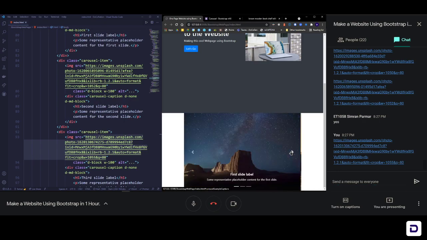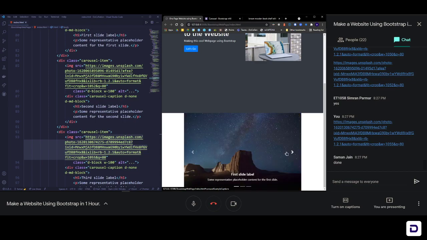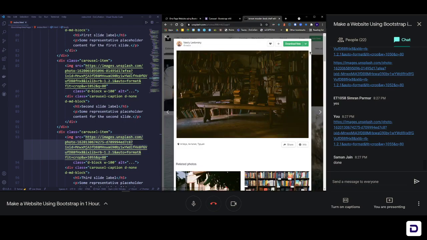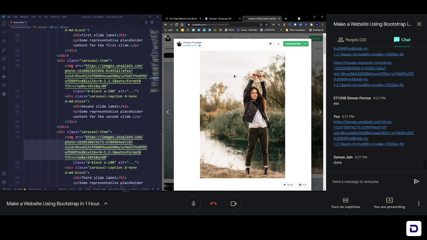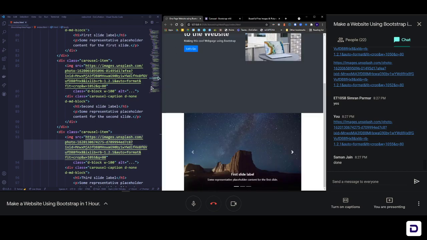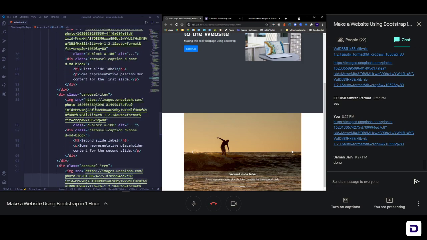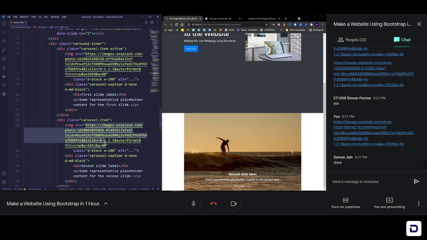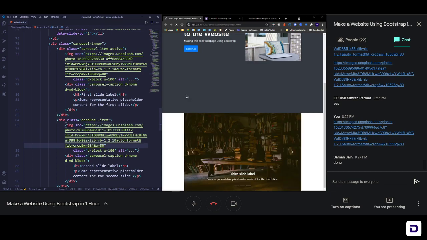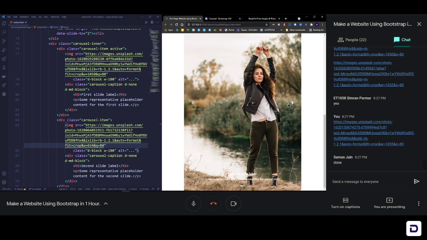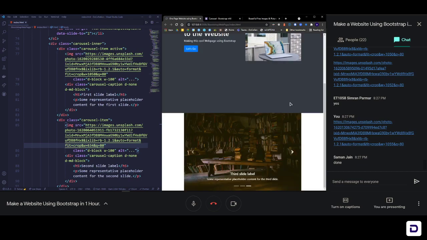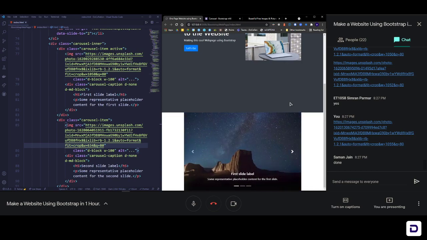Okay, so one more thing that you might notice, if someone has added a portrait image, okay? A portrait image, like something like this. Suppose you added this image. Let me just add this image and show you what I mean by portrait. So if I copy image address and come back to my code and change the second image to that portrait image and save it. So now what will happen is that if I click on next, it will actually increase the size, and if I click on next, it will decrease the size. So we don't want that. We want everything to properly be arranged inside a specified size window.